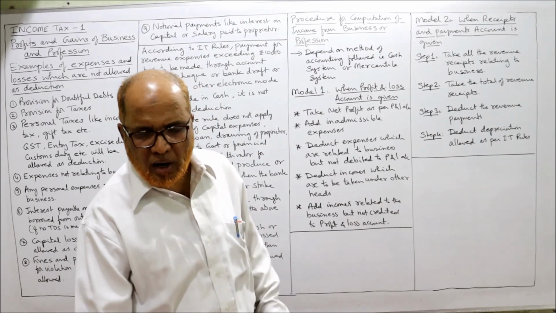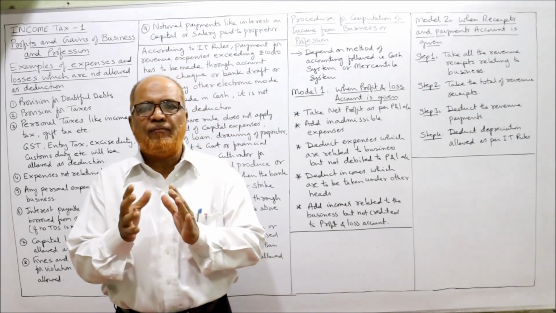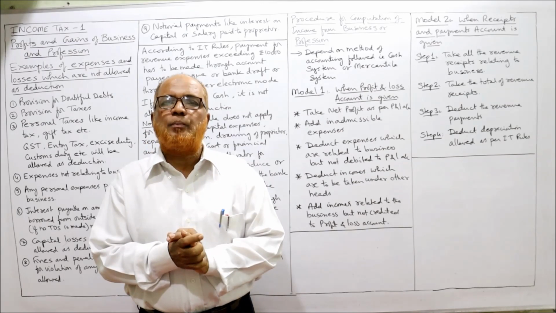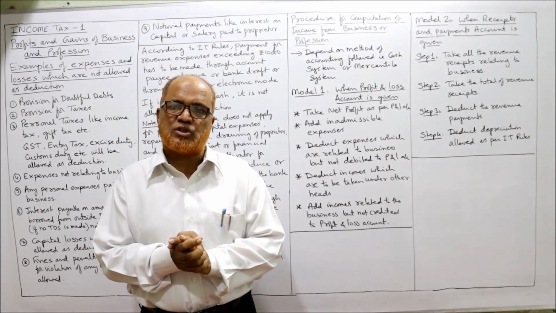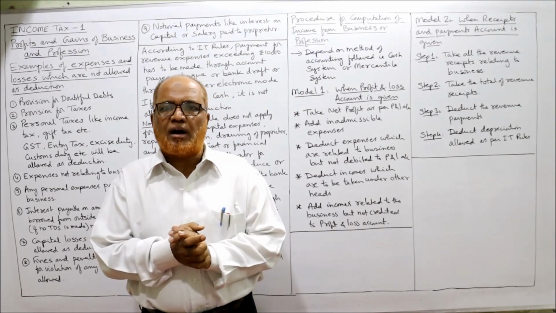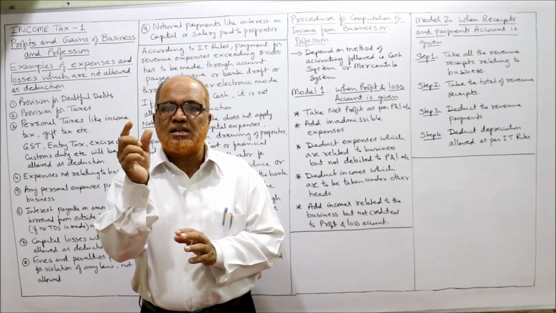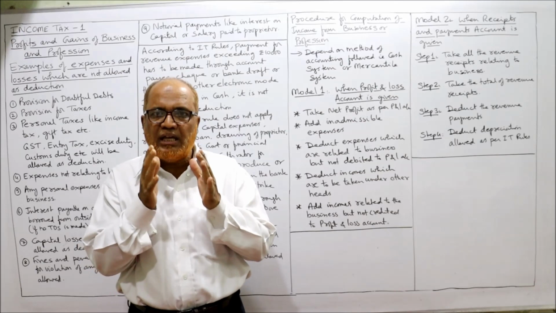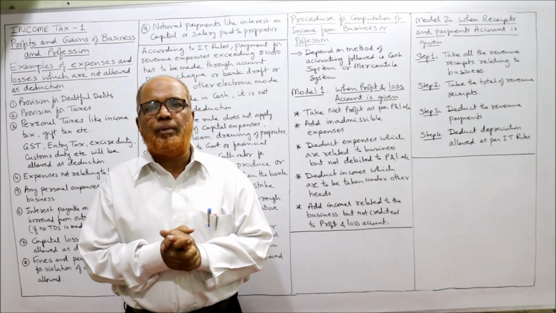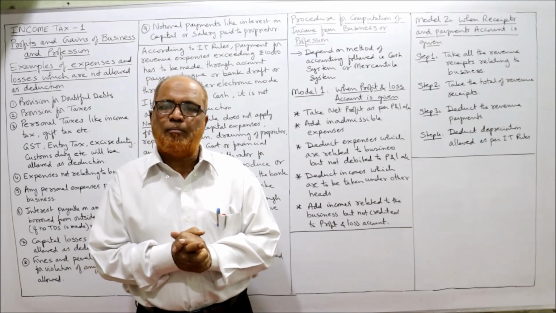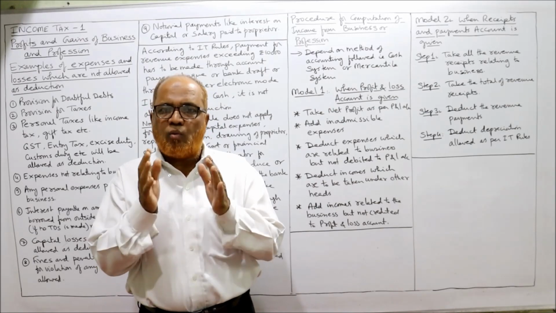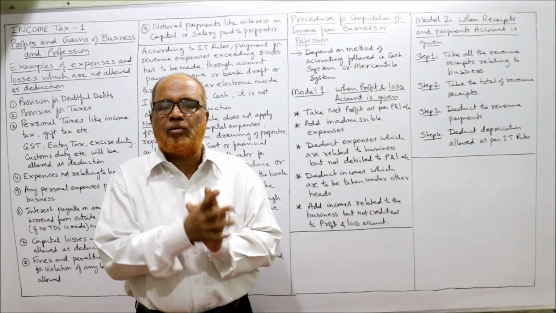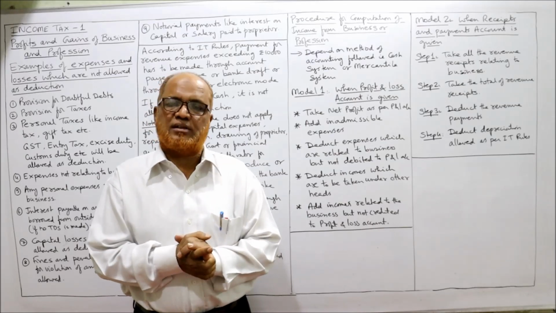So in this video, I have explained briefly the provisions of how to compute the profits and gains of business and profession. Many more points will come while doing the problems, and I'll discuss many more points then. But these are the basic points which I have discussed in this video regarding how to compute the profits and gains of business and profession. So watch this video till the end, once, twice, thrice. Only then will you be able to solve the problems with confidence.